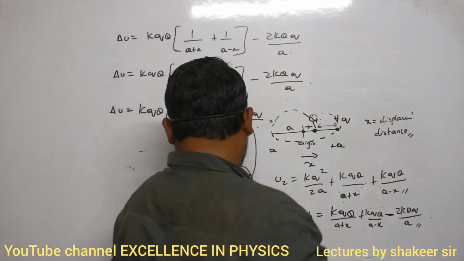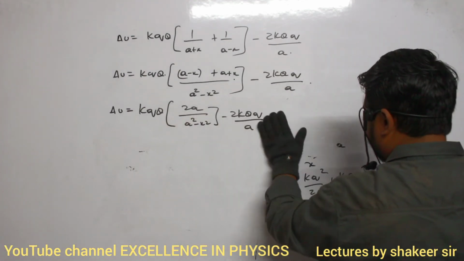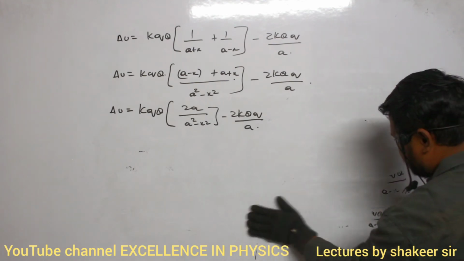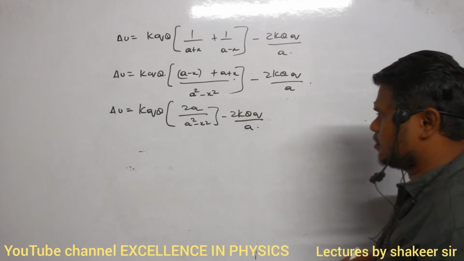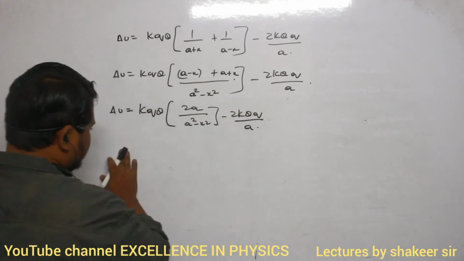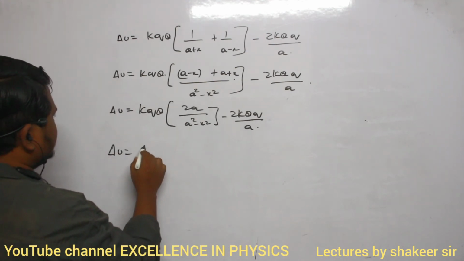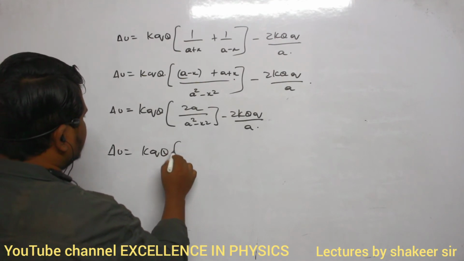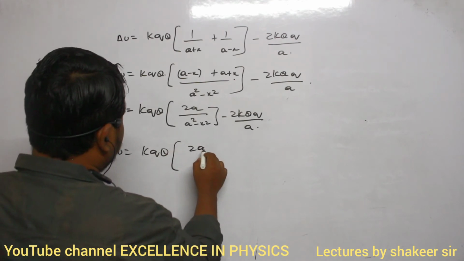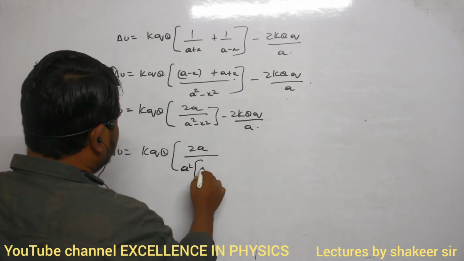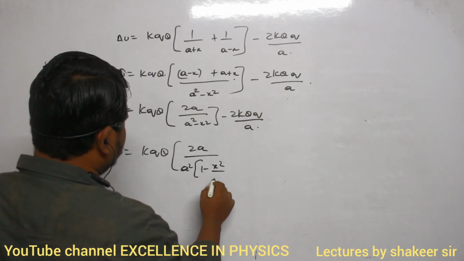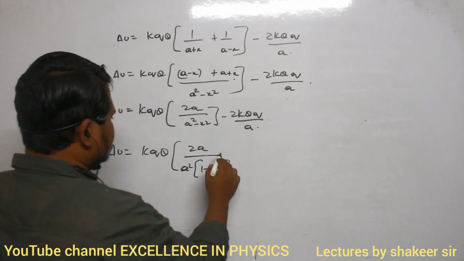So further, if I want to simplify this one, then what I can do? I will take a square common. So delta U is equal to kq into small q into 2a divided by a square. If I take common, then it is 1 minus x square divided by a square. Clear?